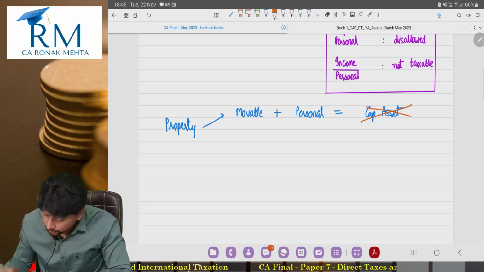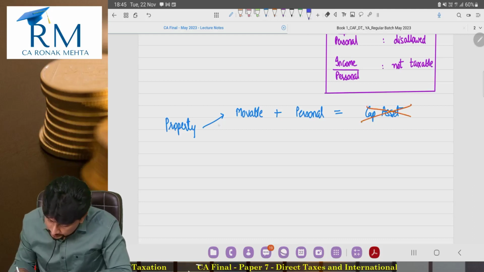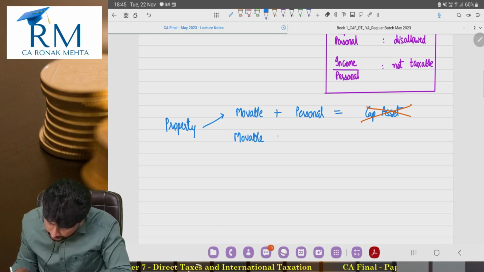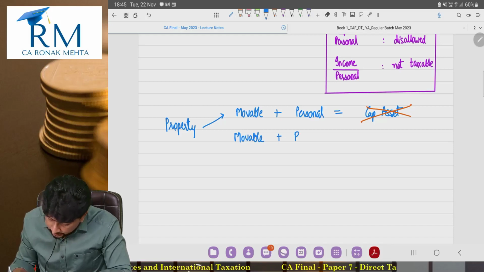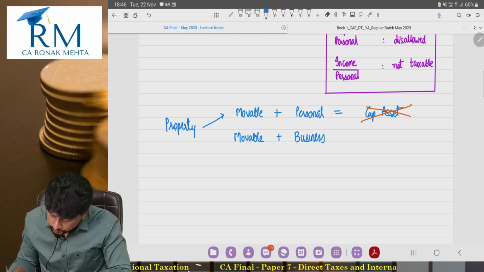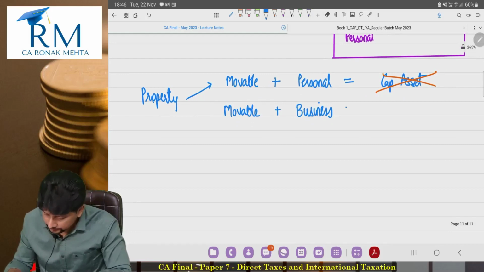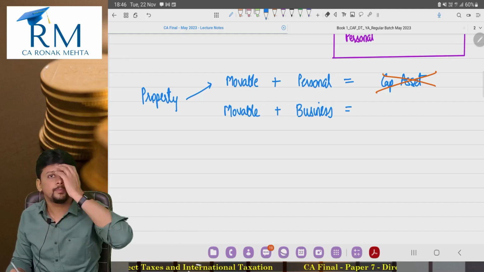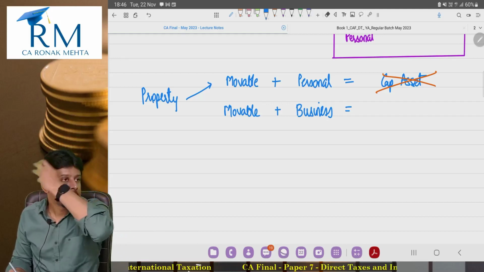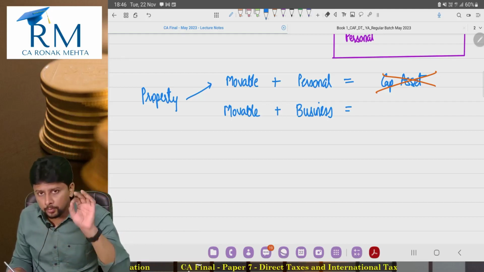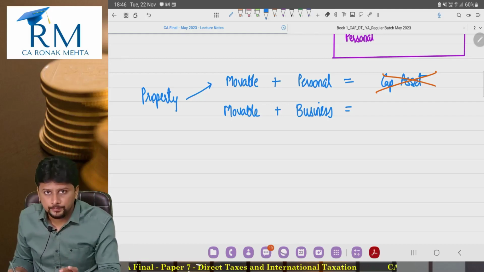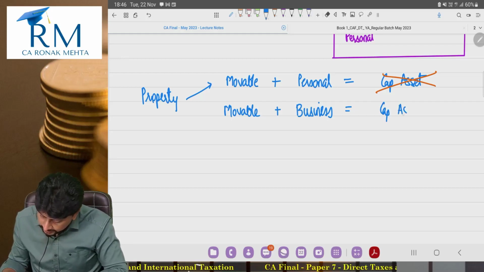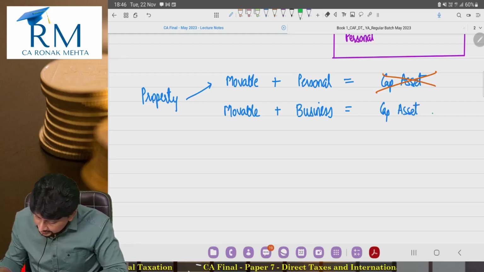Answer is no. So sir, that means that if a property is movable but it is held for business use. Sir, example, I am not talking about stock in trade. Stock in trade has already been covered by the first exception. I am talking about a movable property, fixed asset type of a thing, which is held for business use. Then definitely yes, it is treated as a capital asset.